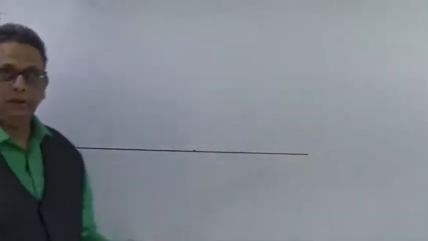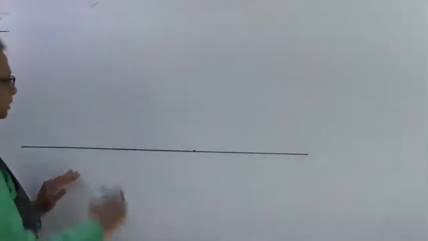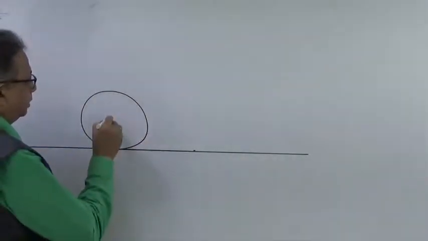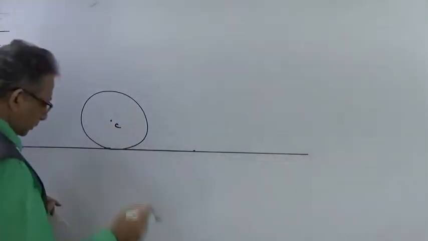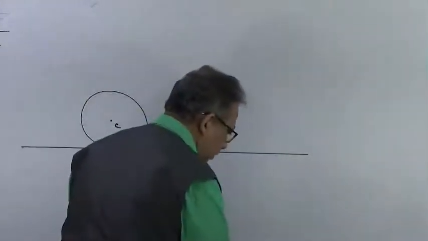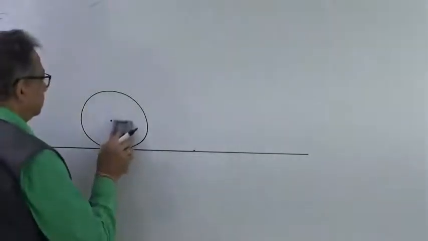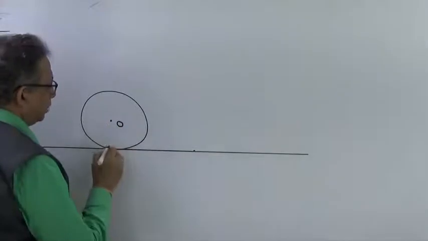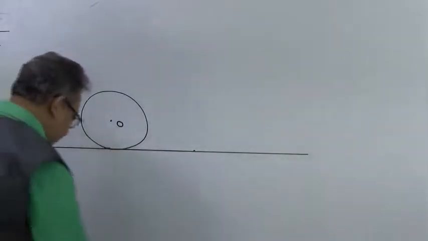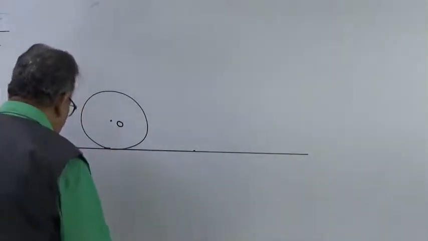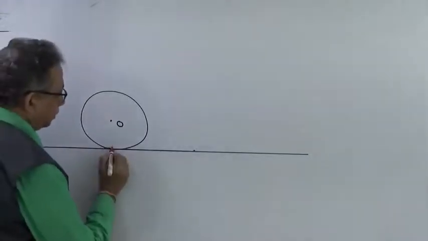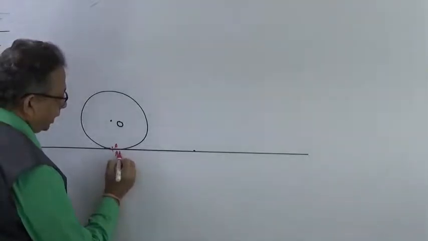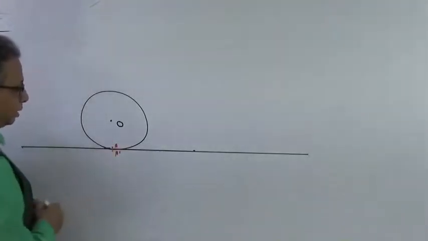Okay, so let us once again consider this rolling motion. So you have this body over here. This is your center of mass. We can give this point as the center of mass with the letter O. Now, as we had seen in the last example, there will be a point on the rim that will be A, and another point on the surface that will be A dash, which are touching each other.